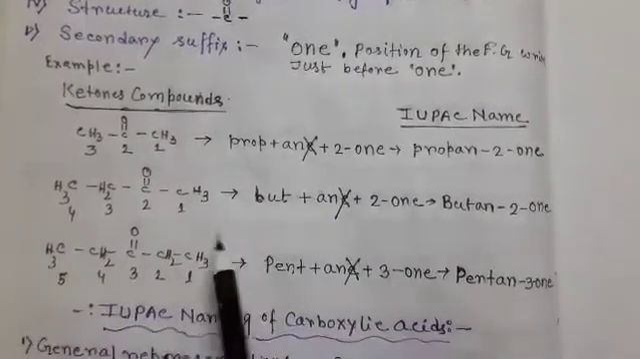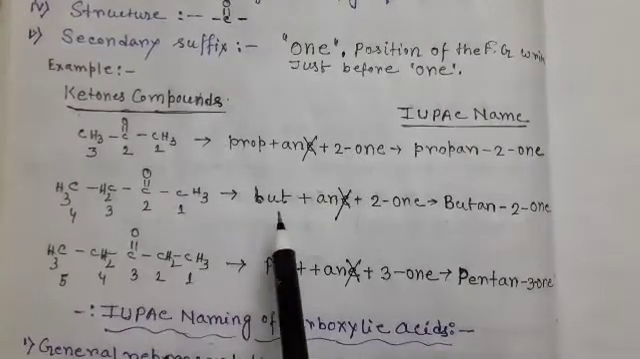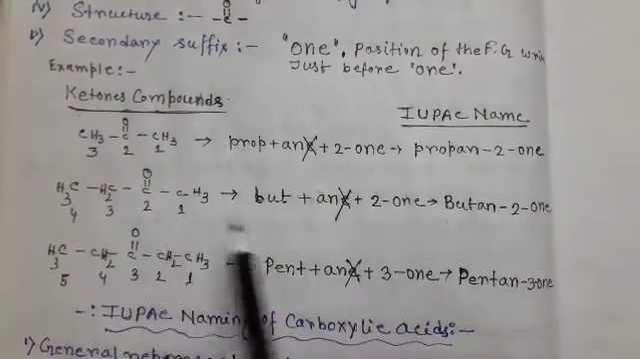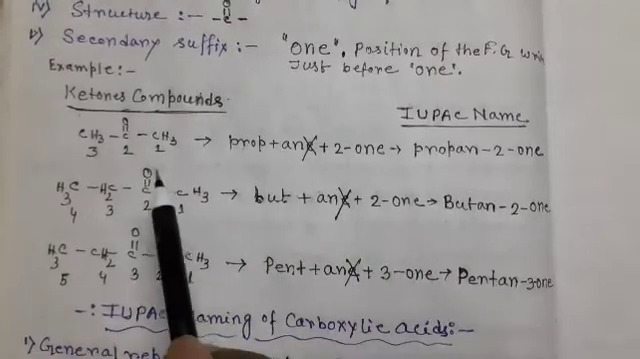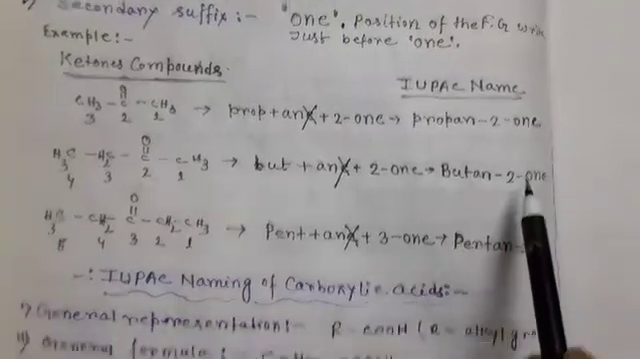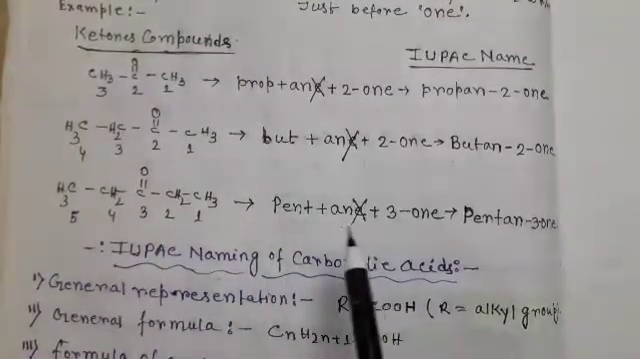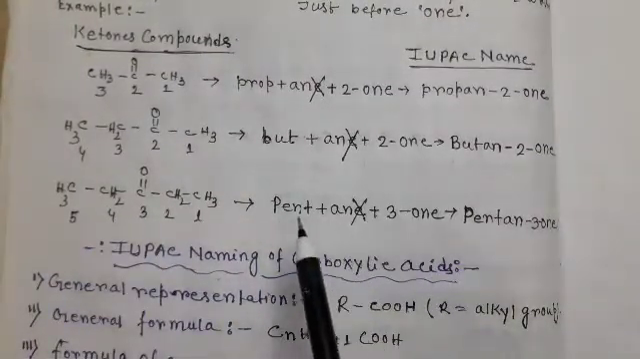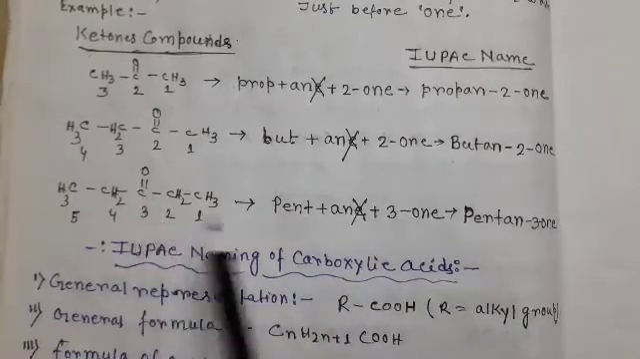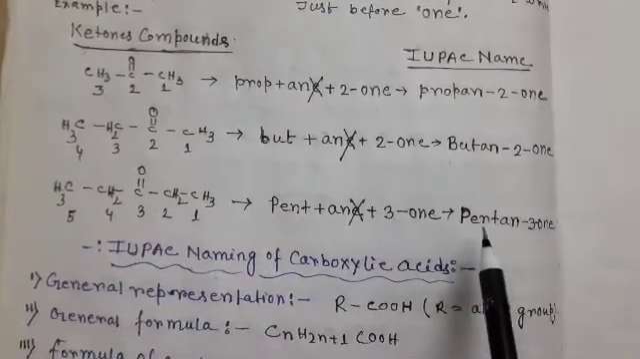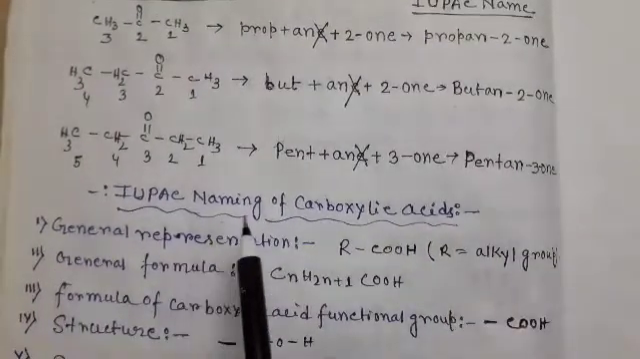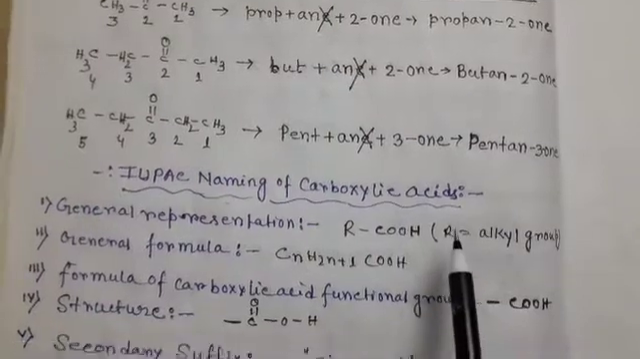Next, there are 4 carbon atoms, that is why but, and an, and the functional group at position 2, that is why 2-one. The name is butan-2-one. Similarly, here the name is pent plus an plus the functional group present at position 3, that is why 3-one, that is pentan-3-one. Next, the IUPAC name of carboxylic acid.